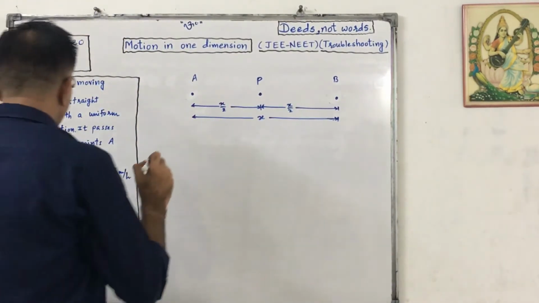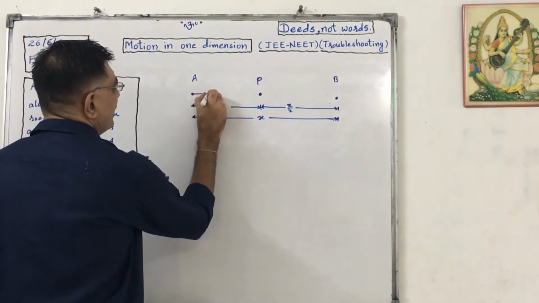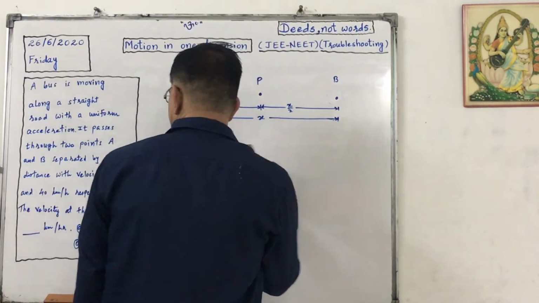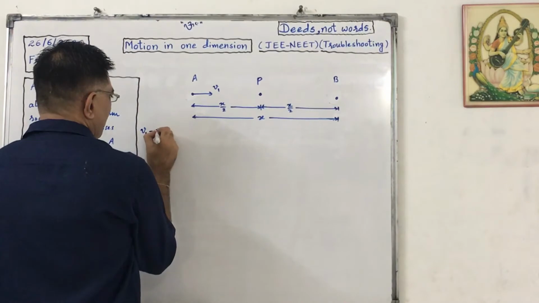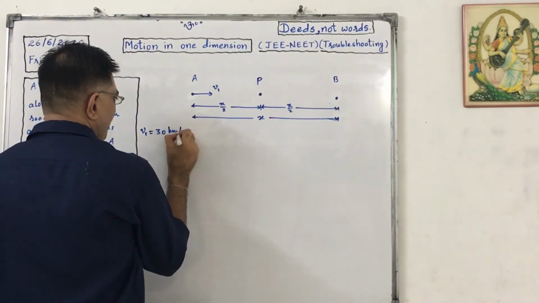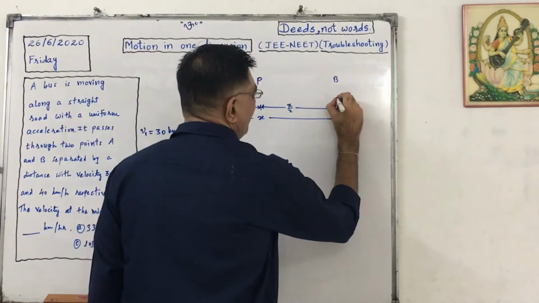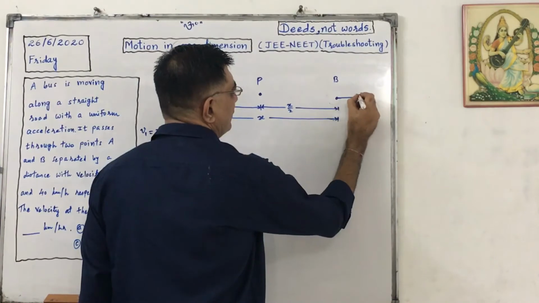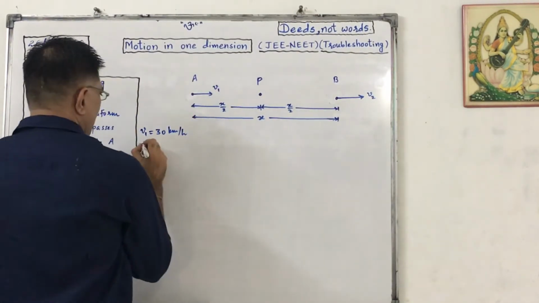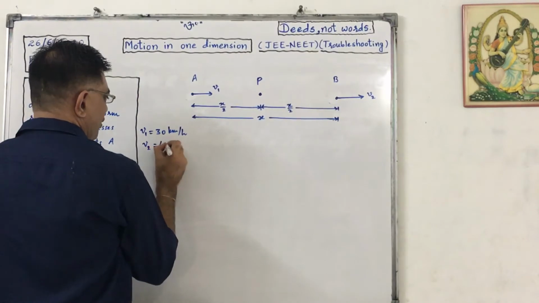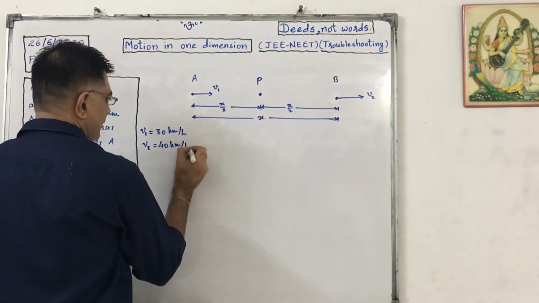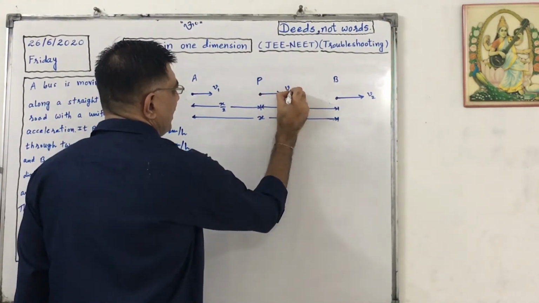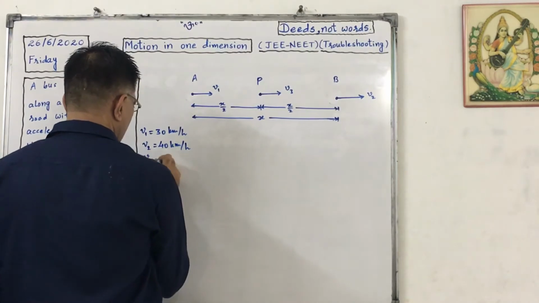They have given us velocity here. Say it as V1. V1 equals 30 km per hour. Velocity here is somewhat more compared to V1. That is V2. So V2 equals 40 km per hour. And we have to find out velocity here. That is V3. That we have to find out.